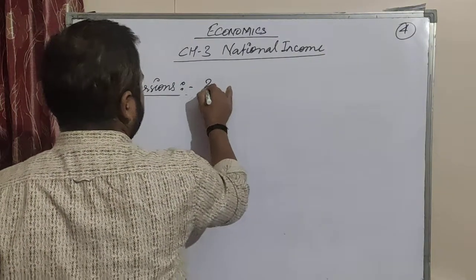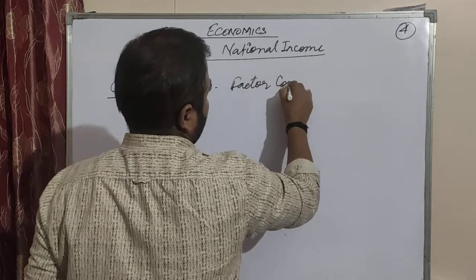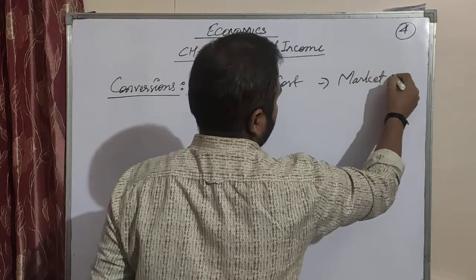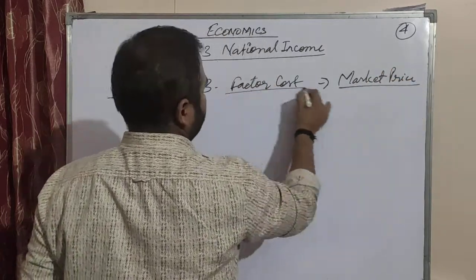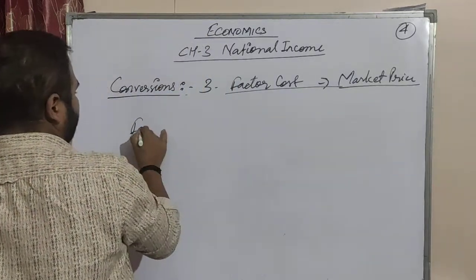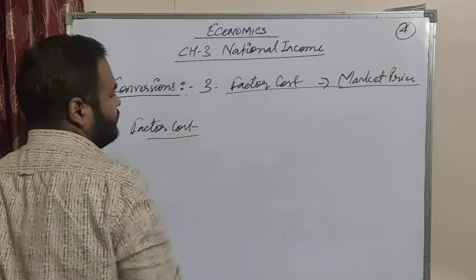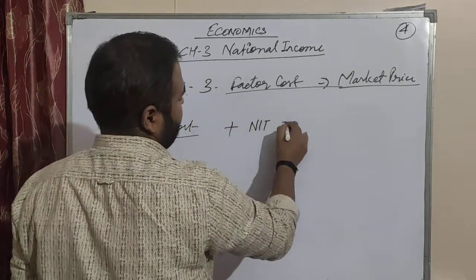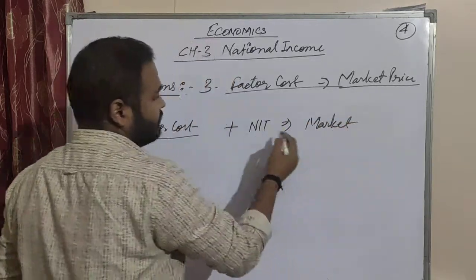So that topic is factor cost to market price. See, factor cost I told you, that is production cost, then you add NIT, then you will get market price. Now what is this NIT?